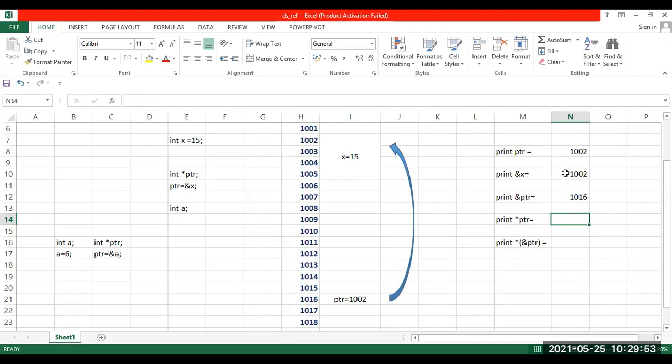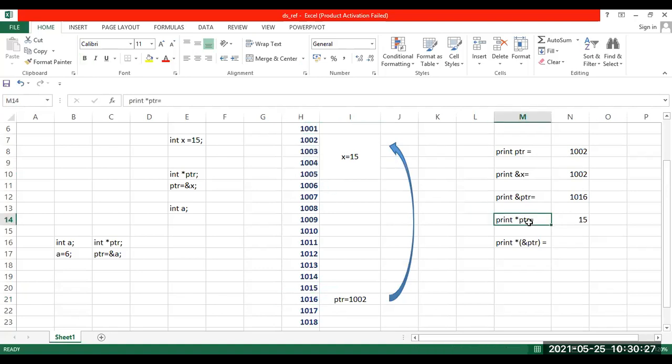Value. So *ptr, what should it be? 15. It's not 1015, just 15. Nothing is stored at 1015 here. This memory is blank. Only this address and these 4 bytes are currently occupied.